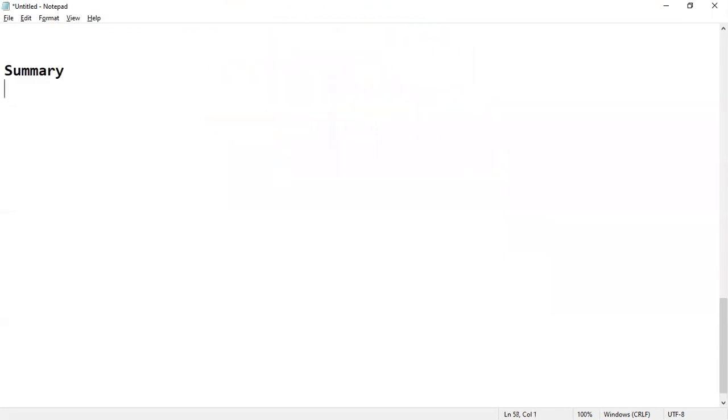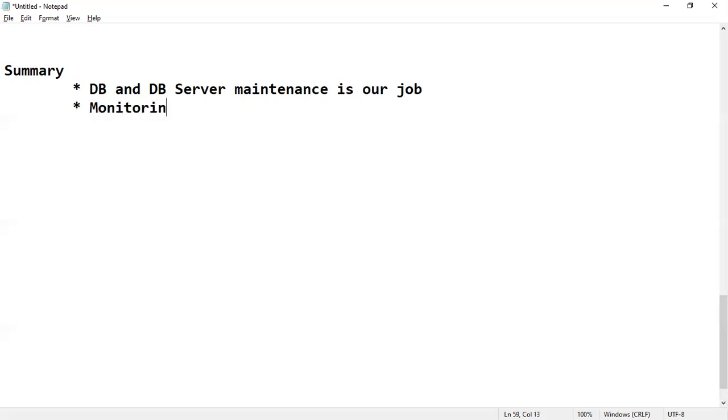As part of today's session, in the summary, we have to understand that as a database administrator, our job is database and database server maintenance. As part of this job, our regular activities are monitoring and troubleshooting.